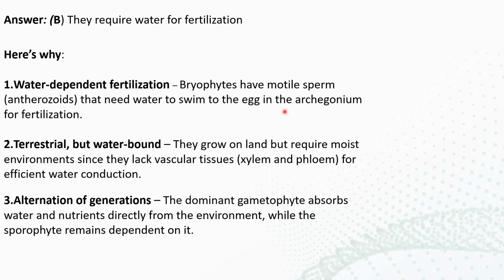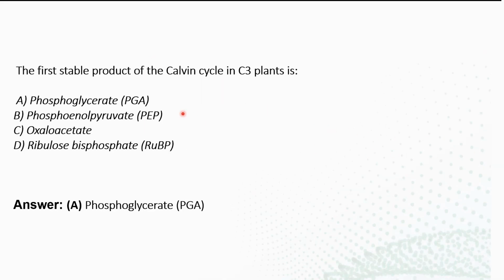Here we will move on to the next question. The next question given in the paper is about the first stable product of the Calvin cycle. Here they are asking about the Calvin cycle in C3 plants. We know that the Calvin cycle, the C3 cycle, occurs in the process of photosynthesis, along with the C4 cycle. Normally the C3 cycle is known as the light dependent cycle, which needs light, atmospheric carbon dioxide and water. What they are asking in this question is the first stable product of the Calvin cycle in C3 plants. The options were: phosphoglycerate, phosphoenol pyruvate, oxaloacetate and ribulose bisphosphate.